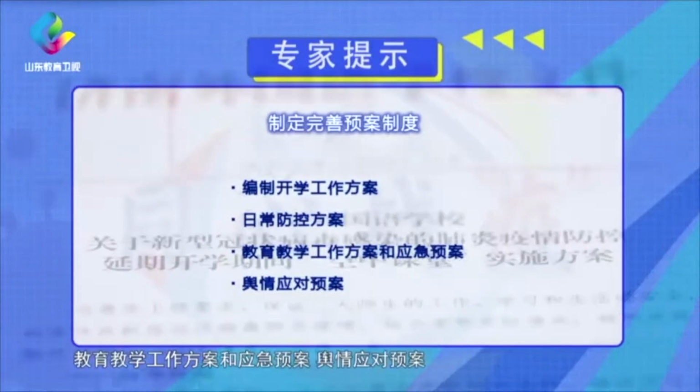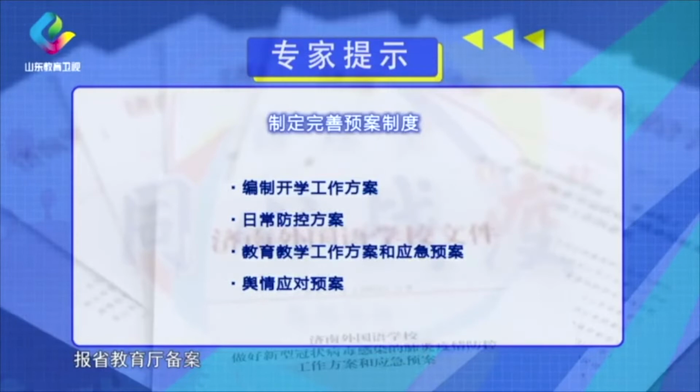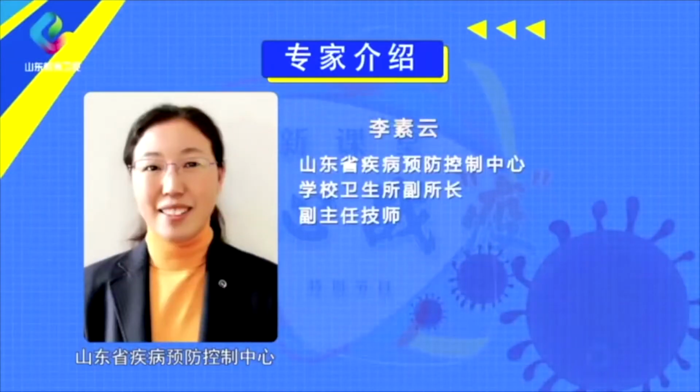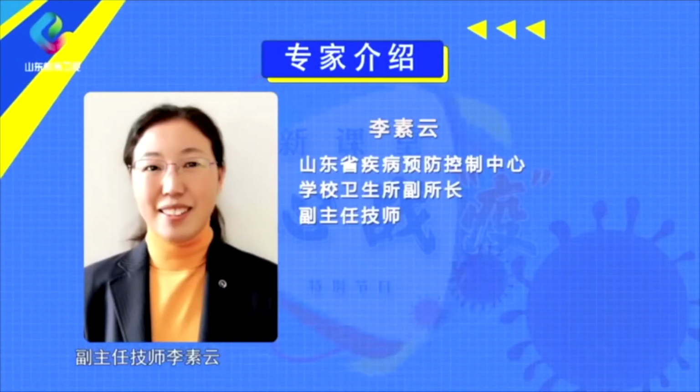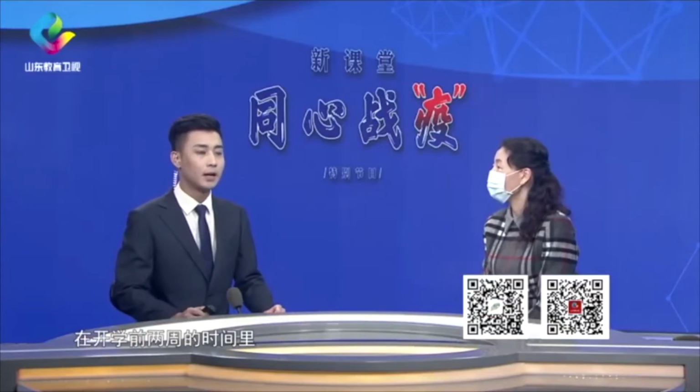When the whole province's opening time is confirmed, the leading group of epidemic control and management in school sites shall determine a specific training program and submit it to the Provincial Education Department for approval before implementation. No school is allowed to open ahead of time. Before the start of school, it is necessary to make a complete plan system, including the school opening work plan, daily prevention and control plan, education and teaching plan, emergency plan, and public opinion response plan, and submit it to the Provincial Education Department for record and approval.